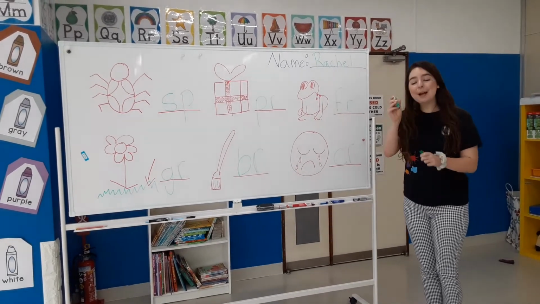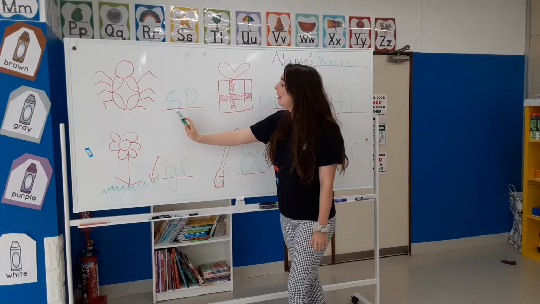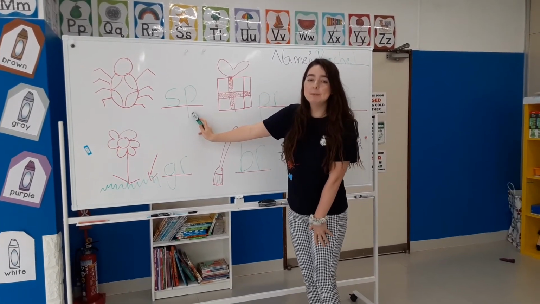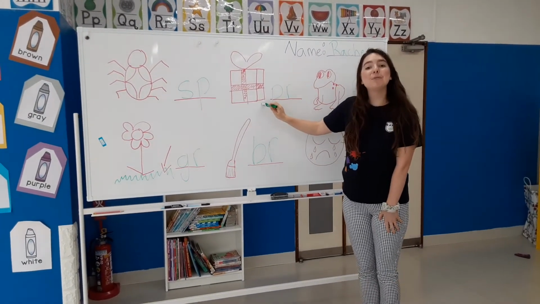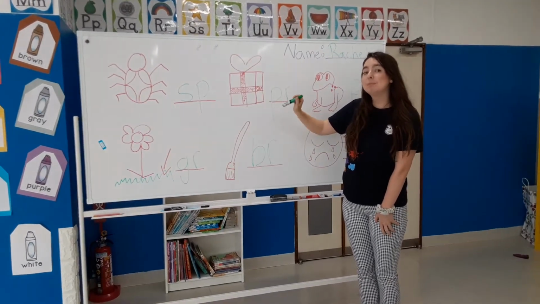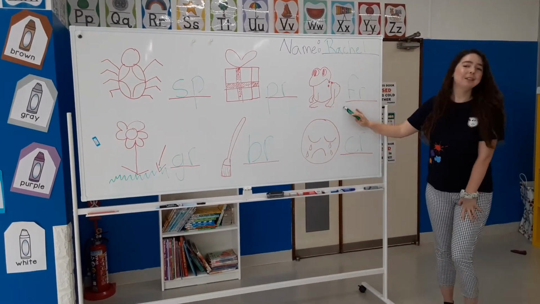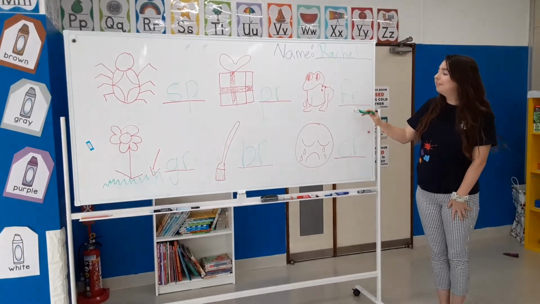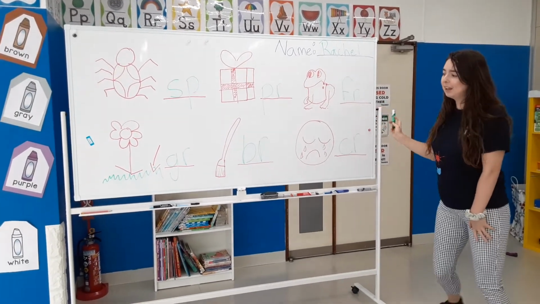So let's do this one more time. So we have a spider. S, P, spider. Next one, we have a present. Present. So we need P and R. Next one, frog. So we need F and R.